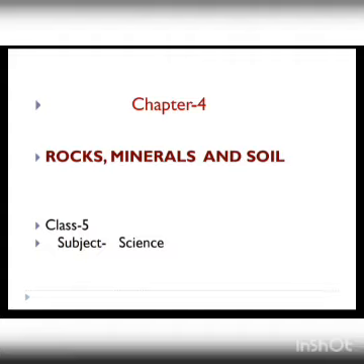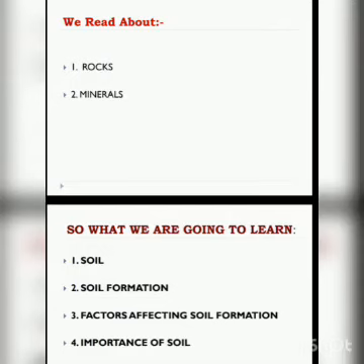Now, come to the topic: what is soil? Soil is actually the outermost solid layer of the earth. It is a natural product that is formed from the weathering of rock by the action of climate and living organisms. Our earth has three layers: crust, mantle, and core. The outermost crust layer is made up of soil and further particles, and this outermost layer is known as the soil. Now the question is, how is soil formed?